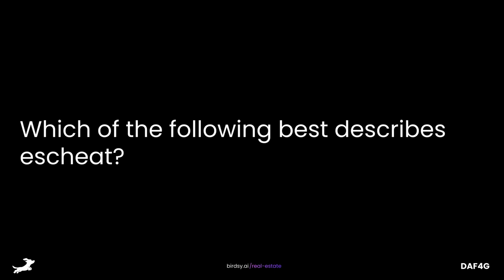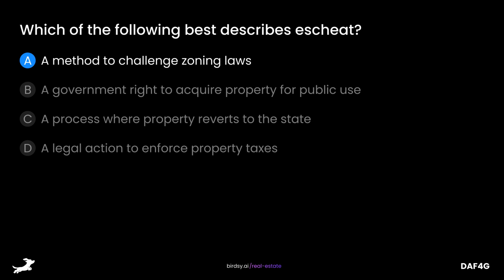Which of the following best describes Escheat? Is it A, a method to challenge zoning laws? B, a government right to acquire property for public use? C, a process where property reverts to the state? Or D, a legal action to enforce property taxes?